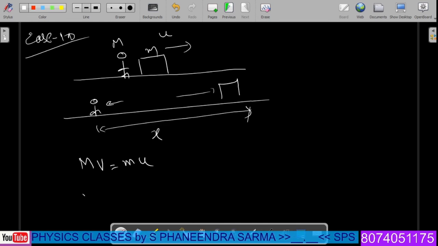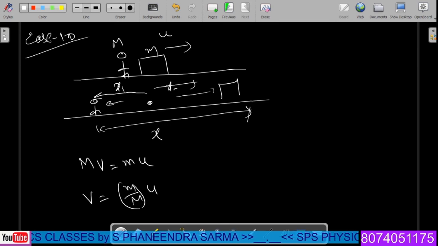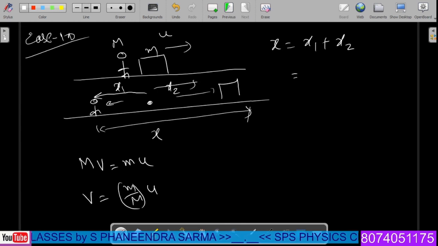So I'm considering only magnitude. Therefore, v is equal to m by M into u. We can write down that from the equilibrium point, the person travels a distance of x1 and the block travels a distance of x2. Then the total distance x is equal to x1 plus x2. We have to compute this here.